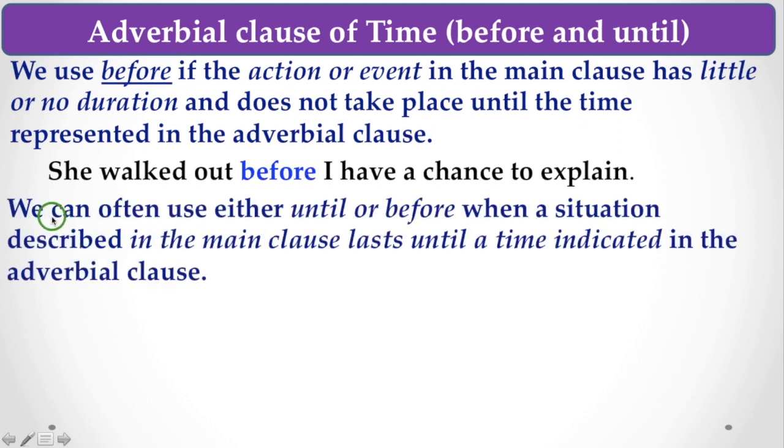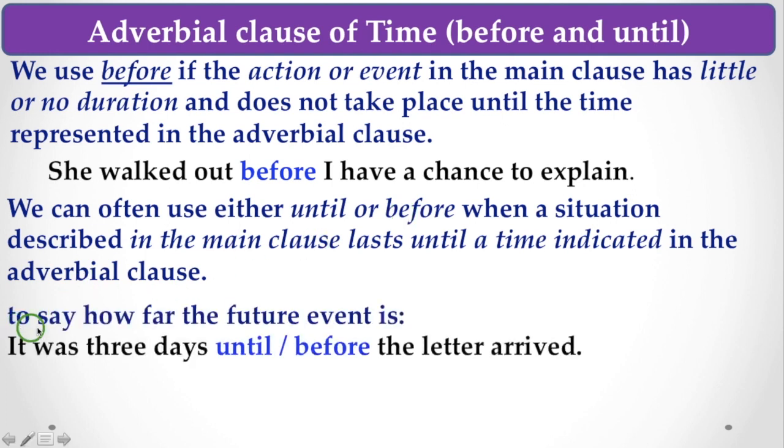Next, we can often use either until or before when a situation described in the main clause lasts until a time indicated in the adverbial clause. So this is an important thing. If there is an indication of time in the adverbial clause, you can use either until or before in subordinate adverbial clauses of time.